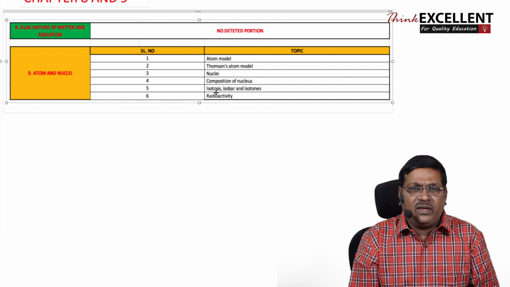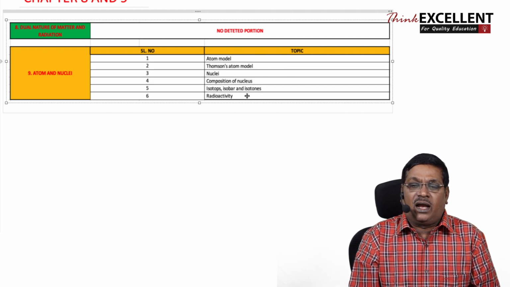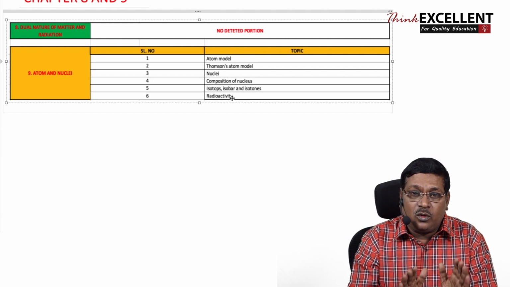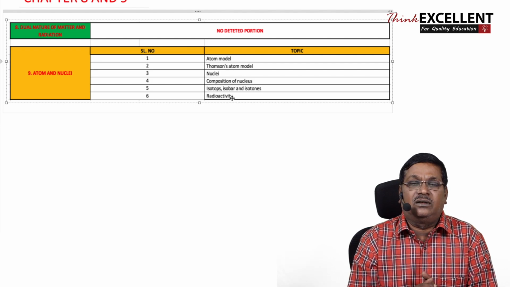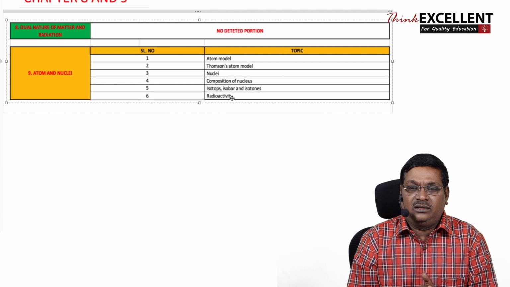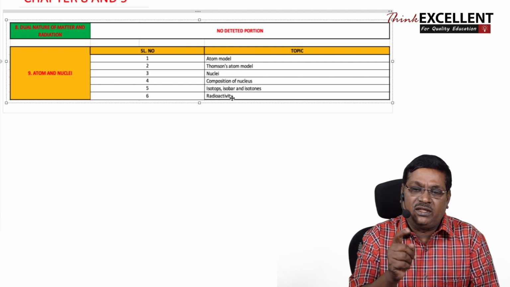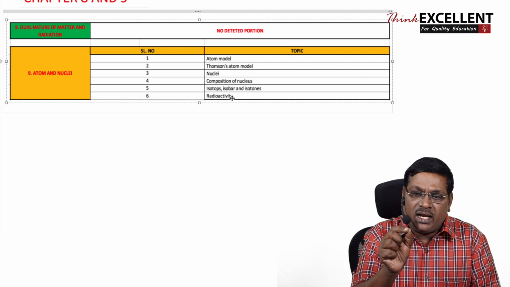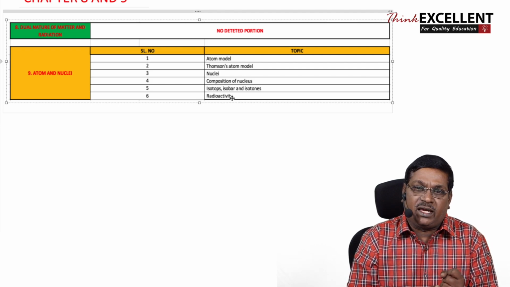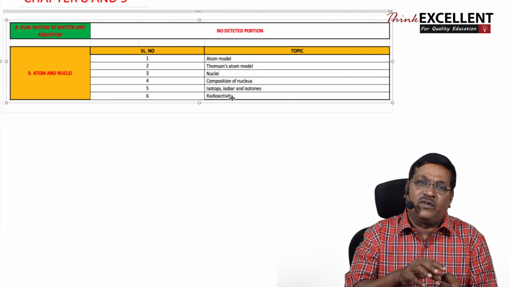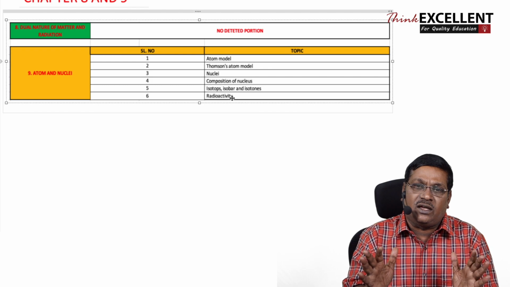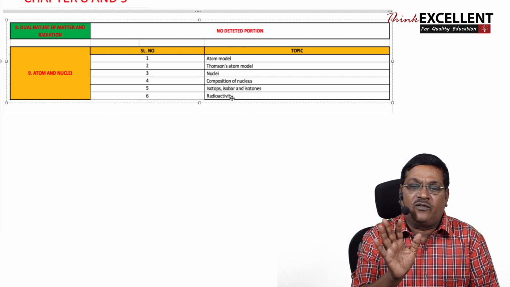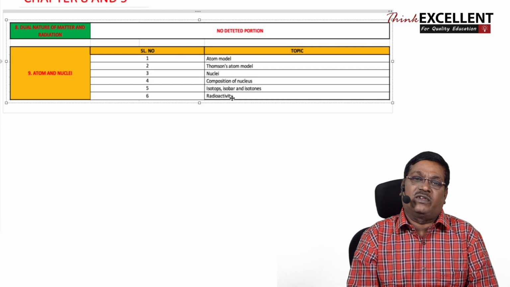Then the very basic definitions of isotope, isobar, isotone are removed, and the definition of radioactivity alone is removed from this chapter, my dear students. This is something very unusual, removing this topic. Only the definition is removed. Alpha decay, beta decay, gamma decay, decay equations, related equations, half-life period, everything is available under radioactivity. Only the definition of radioactivity is removed from our syllabus.